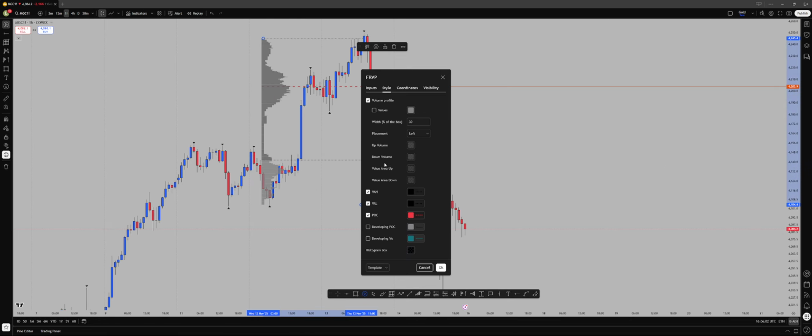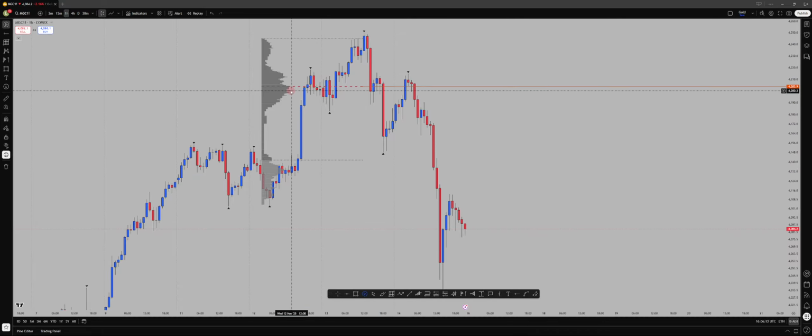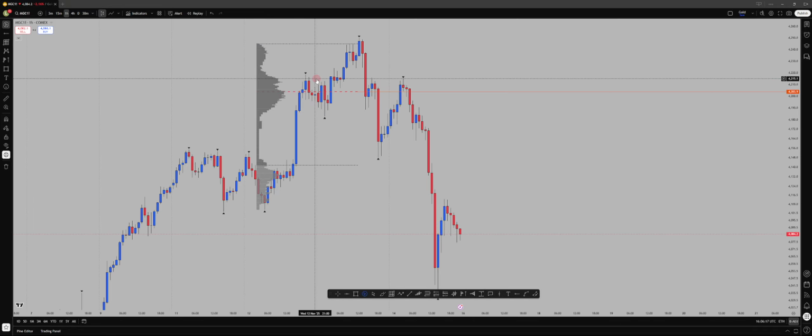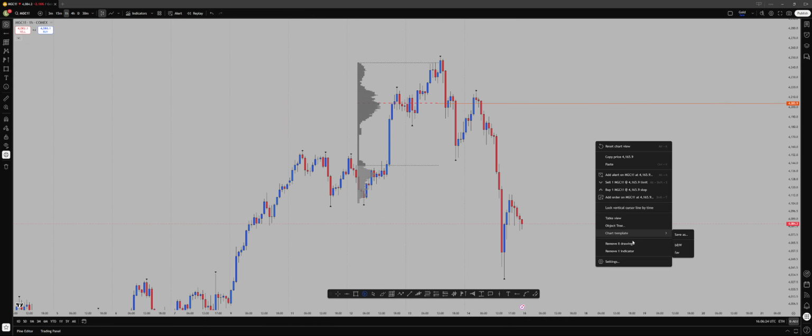When you come here, you can set your value area to 70% or 68%. The standard is 68%, but I prefer to use 70. It doesn't matter, the difference is not that much. So that is it for the fixed range. With the fixed range, you can basically plot it from any range you want.